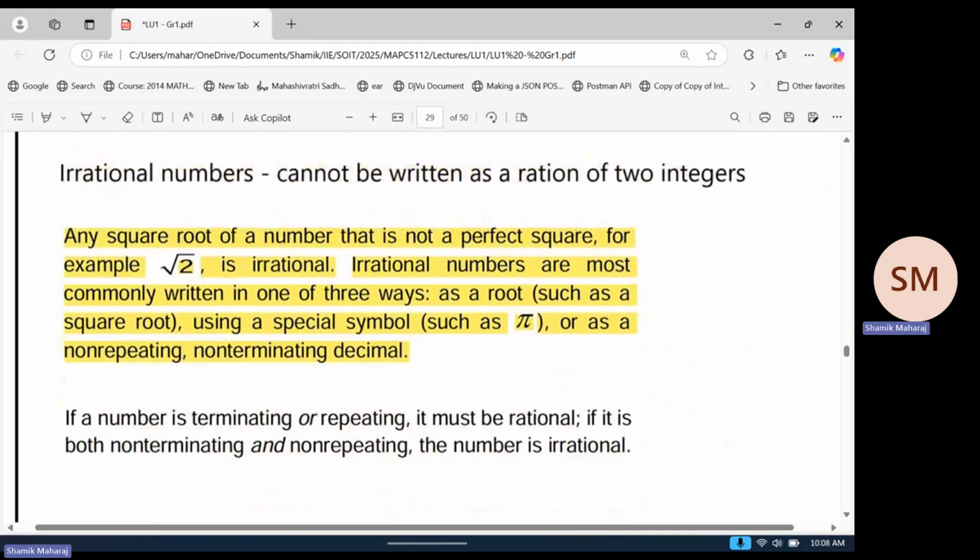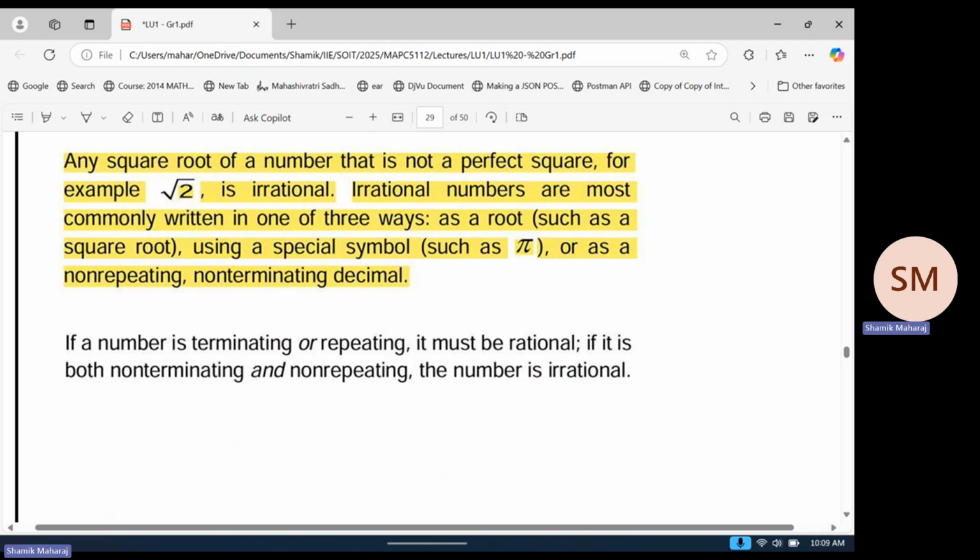Rational numbers, we know, can be written as an integer over an integer. Irrational numbers are just the opposite. You cannot write them as integer over integer. So there are some examples here. Square root of 2, for example, is irrational. You can check this in your calculators, there's no way to write this as integer over integer.